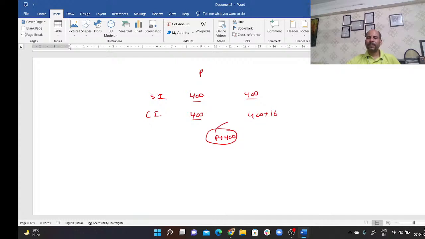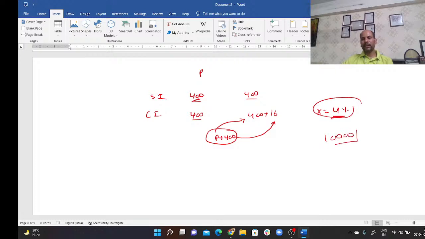So this 16 has to be the interest on rupees 400 only. So the rate becomes 4%. Now if you want to find the principal, it's simply 4% is 400, so 100% becomes 10,000. So this is the way we can solve questions on SI and CI.